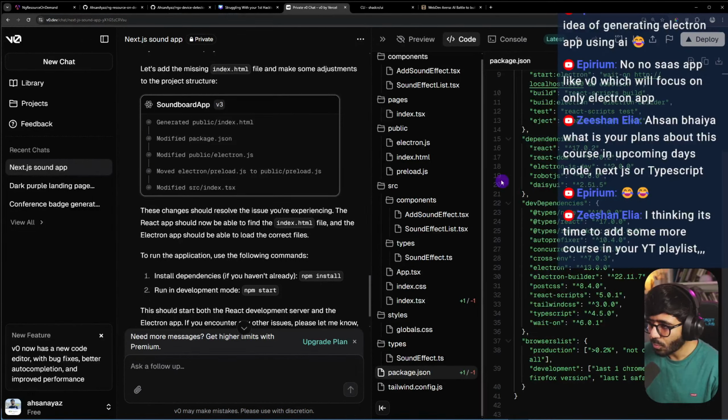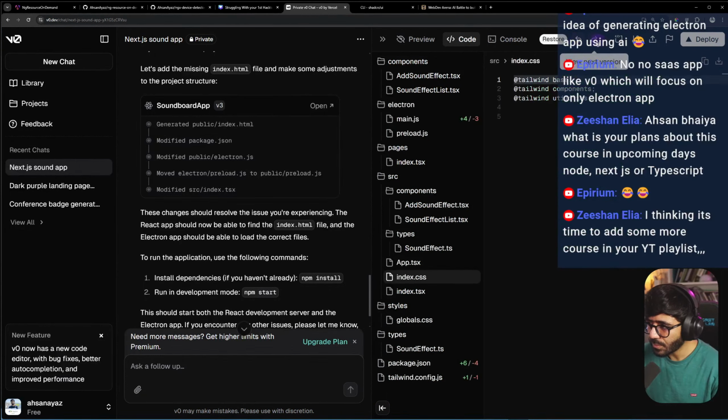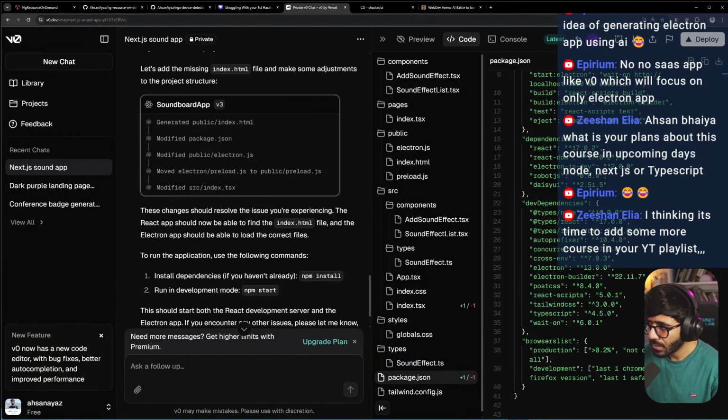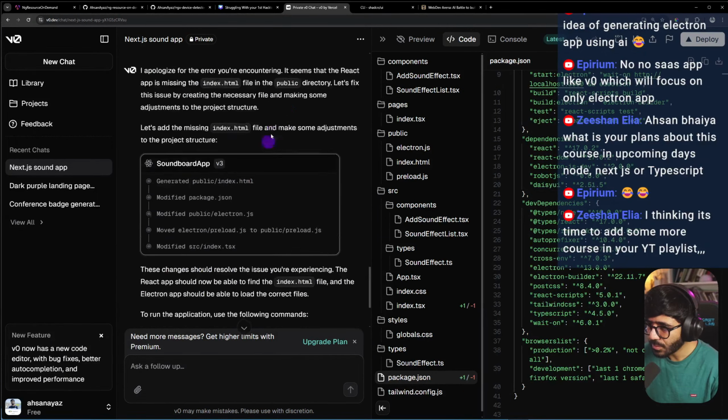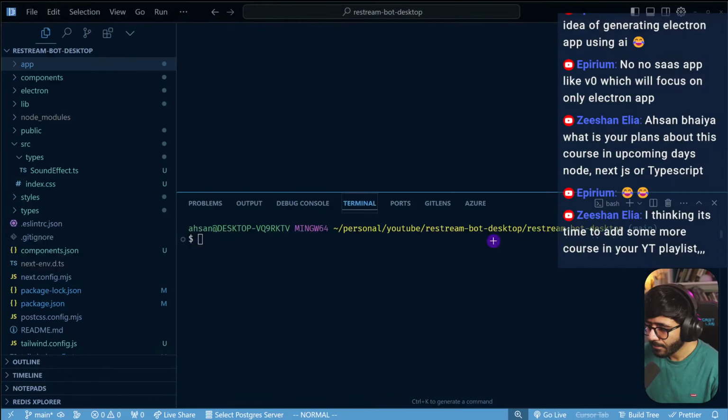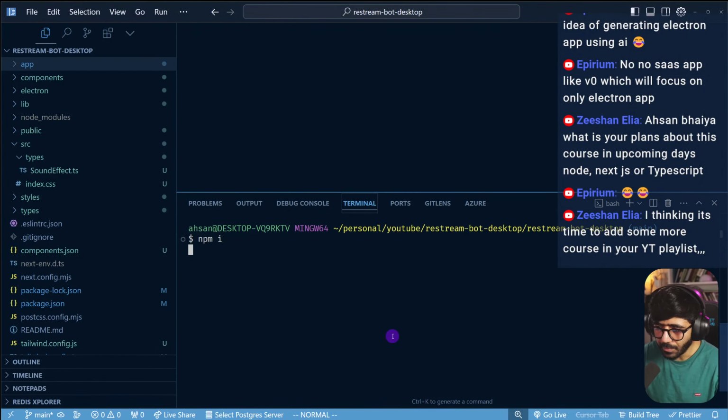Now I don't really know what changed. How can I see the difference? View previous version. So if I go to package.json, how can I see the difference between those two versions? Maybe I can't. So let's run npm i.